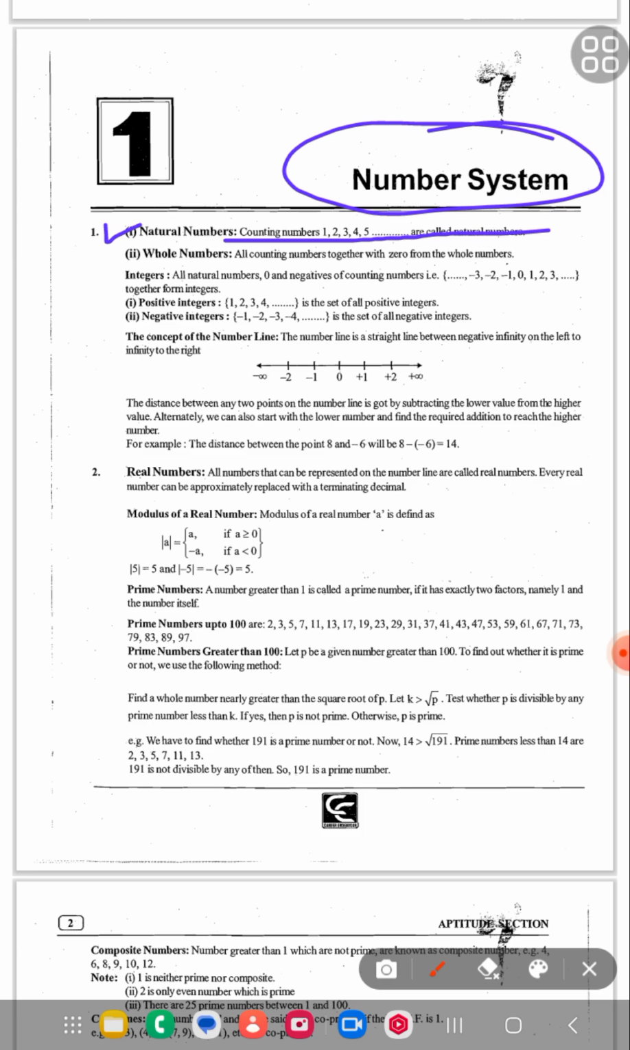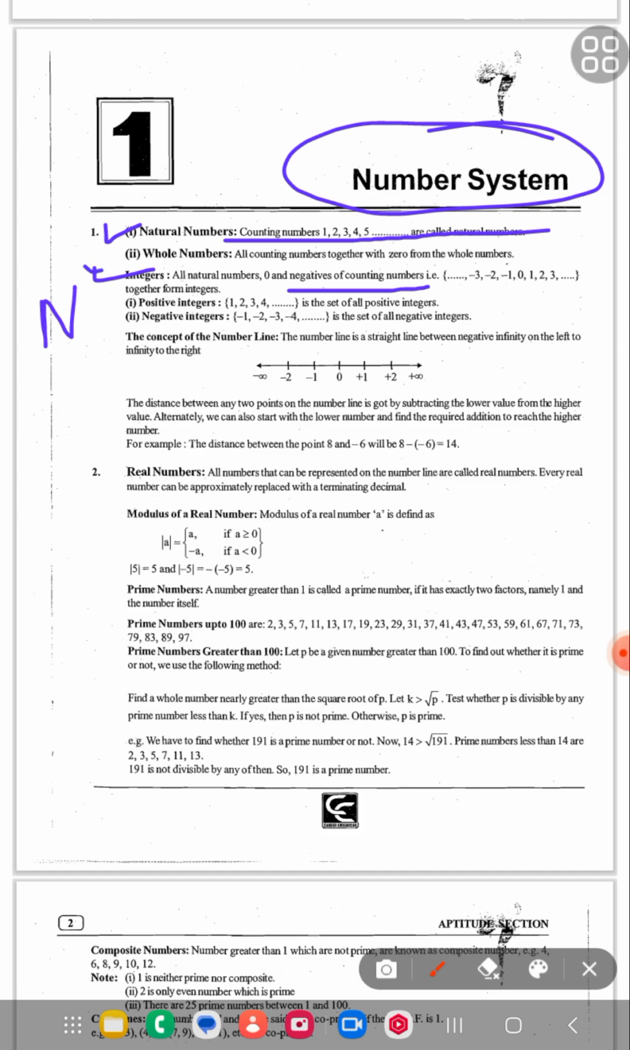And whole number: if we include 0 in natural numbers, then it is said to be a whole number. And after that, integers: all natural numbers, 0 and negative counting numbers, meaning minus n and plus n. The natural number is denoted by N, then plus n is a natural number. If we include 0 and minus n also, then it is called an integer.